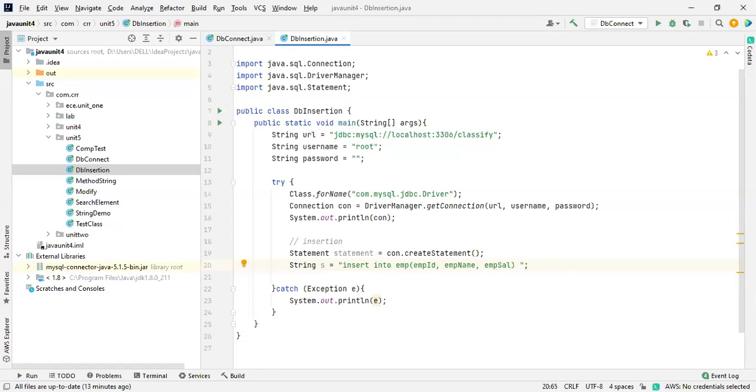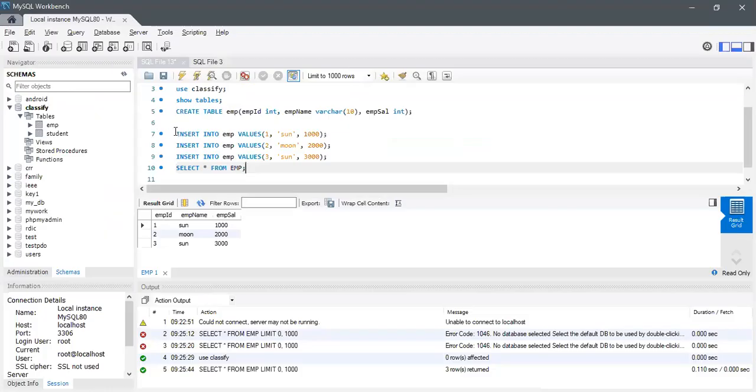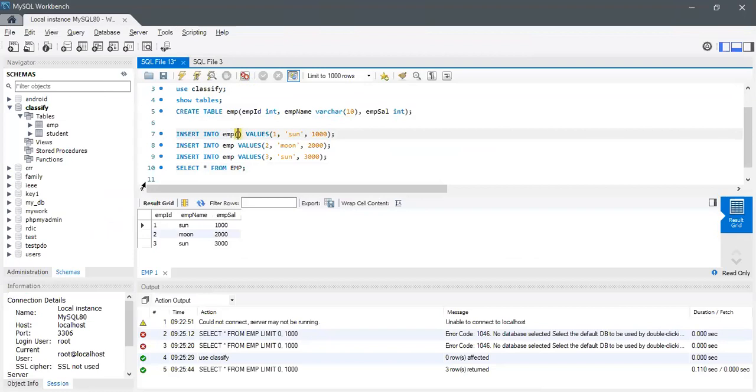And next, values. What are all the values I'm going to print? I already showed you how to insert the data, like this. We can mention it like this also over here. What are all the things available we need to mention? This is not an essential part. We are in the database, so I didn't mention it over here. But while we are working on tools and all, we need to mention that one.